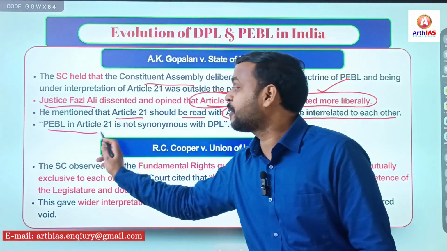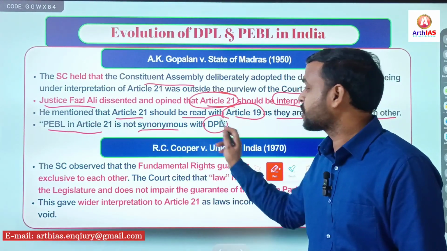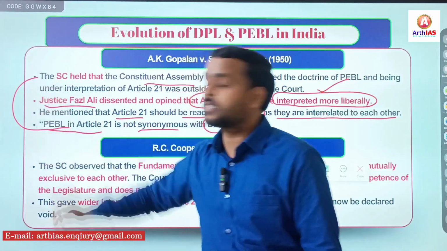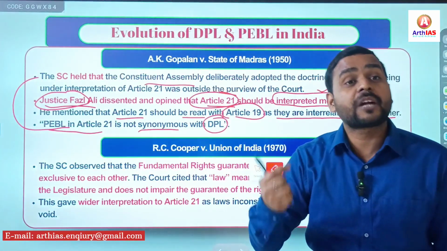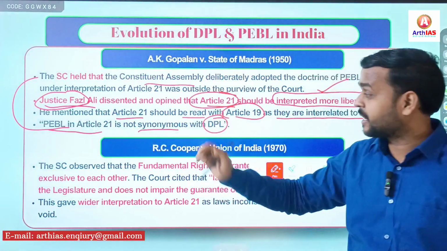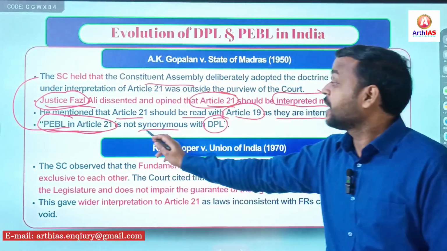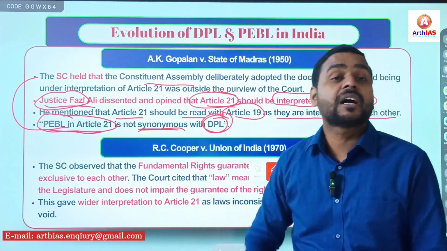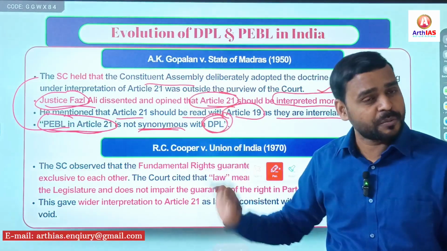And procedure established by law in Article 21 is not synonymous with due process of law. It was the judgment of Supreme Court. But Justice Fazl Ali said that no, we should adopt a liberal interpretation of Article 21. But Supreme Court finally said that no, procedure established by law in Article 21 is not synonymous to due process of law. Simple. So it was a narrow approach of Supreme Court.